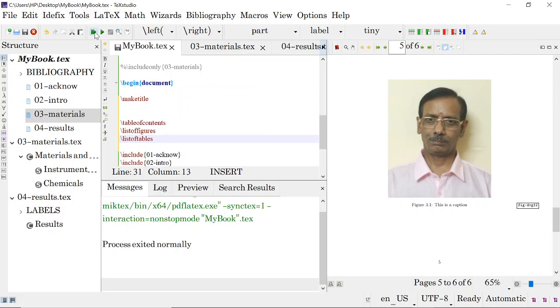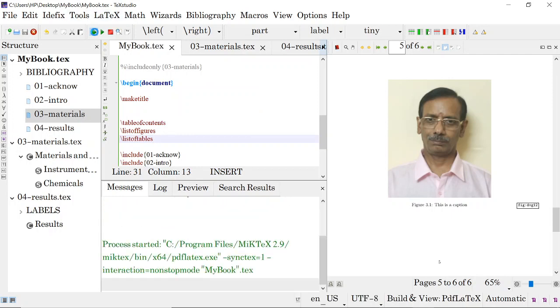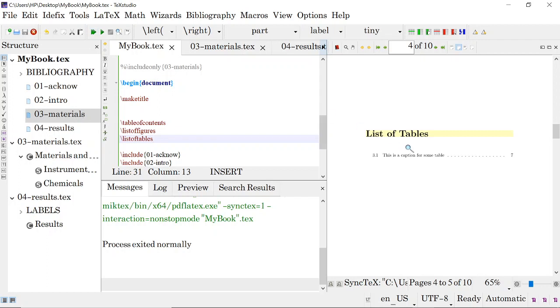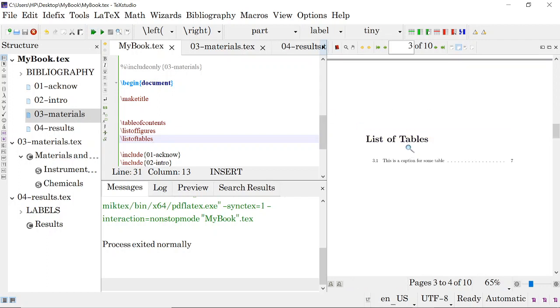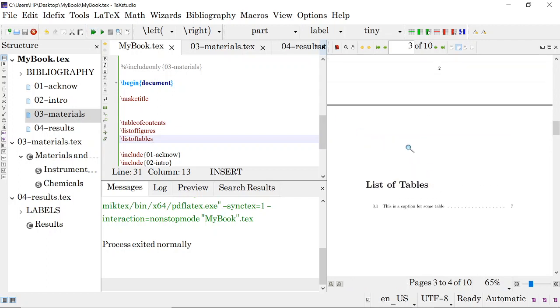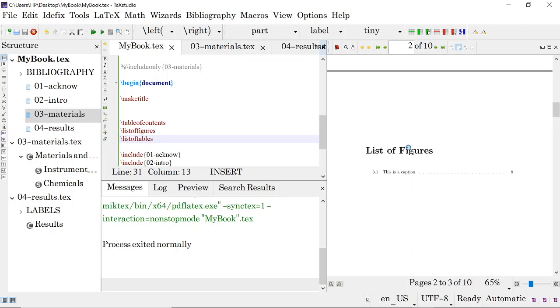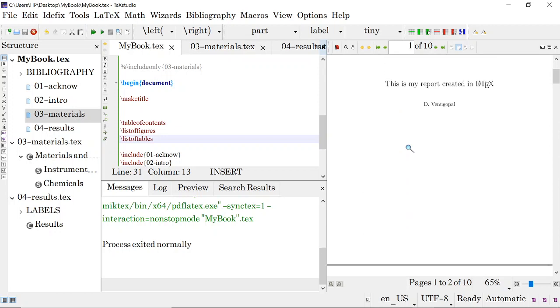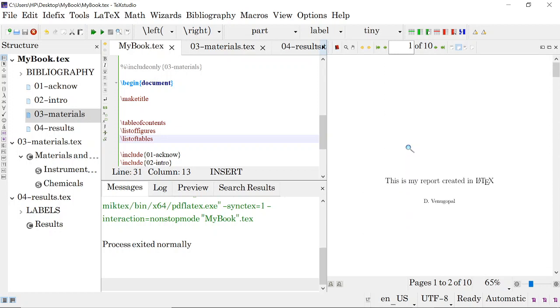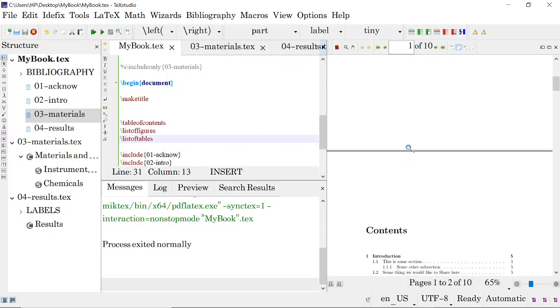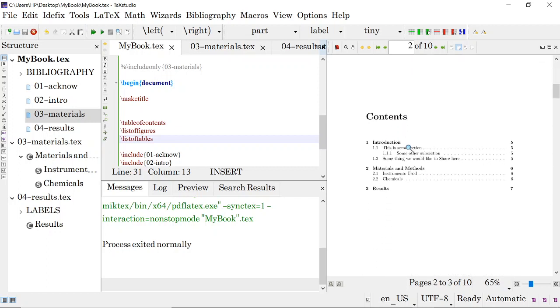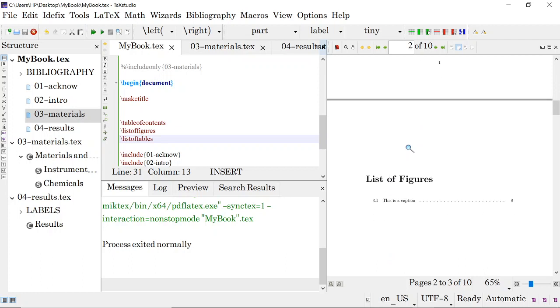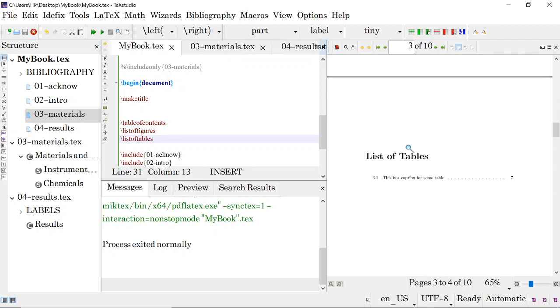Now compile the document. See, you have everything. Here is the title, then your contents is here, then your list of figures is here, then your list of tables is here.